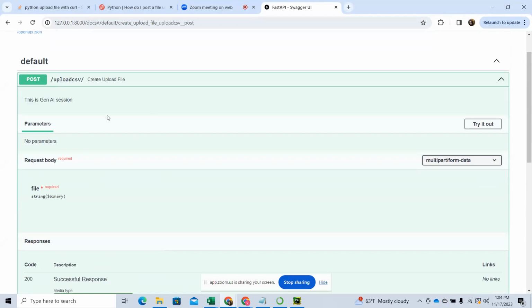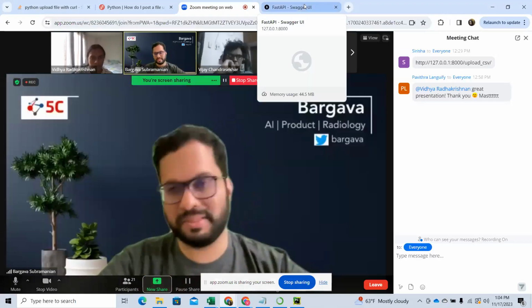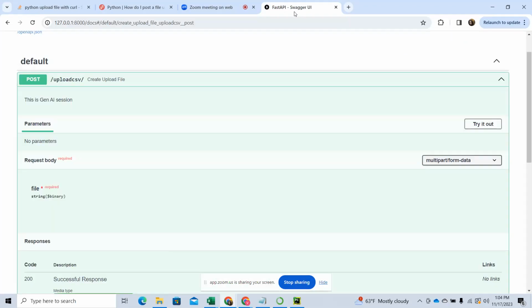So the best practices. We'll learn how to write docstrings later. But you can tell ChatGPT itself to add a comment, and then it comes automatically. That's the advantage of having something like Swagger, because it automatically generates. There's an automatic Swagger integration, so we don't need to explicitly write documentation. Documentation of APIs is out of the box in FastAPI.